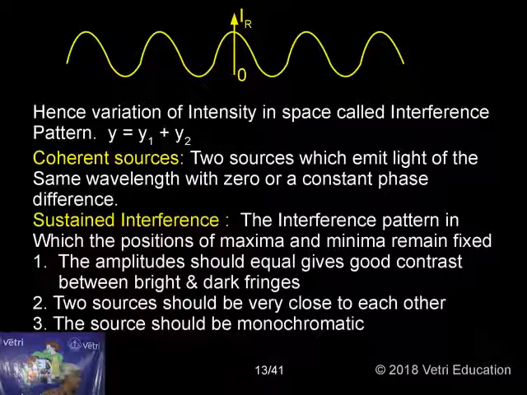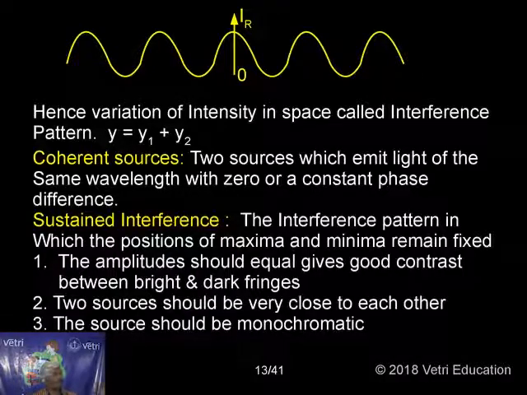In order to get interference, any two light rays can interfere. Then why, in our syllabus, are we introducing coherent sources? It clearly shows that it is to study sustained interference. What is sustained interference? The positions of bright and dark, or maximum and minimum intensity, are fixed. That is called sustained interference. So these are the places where there is maximum intensity, and these are the places where there is minimum intensity.